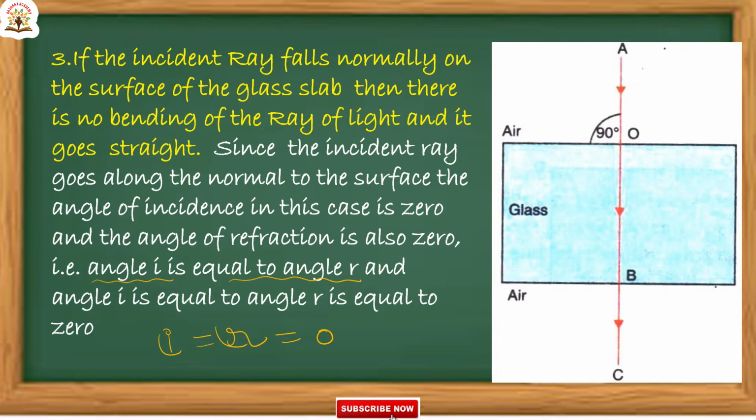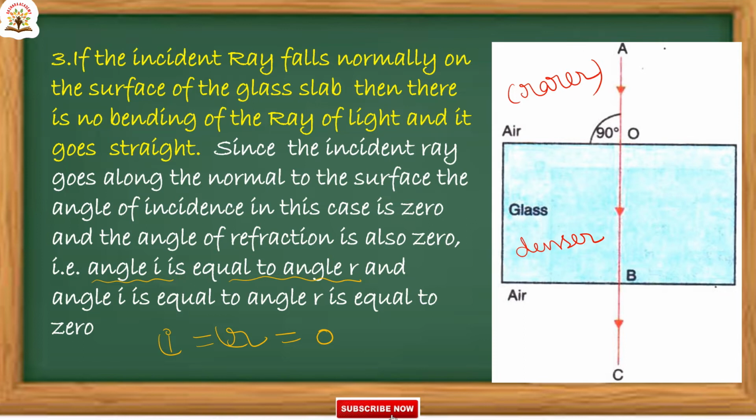See this diagram here. This is the rarer medium and this is the denser medium. Now the light ray is coming from rarer to denser, and the incident ray falls normally on the surface of the glass slab. This is the glass slab.